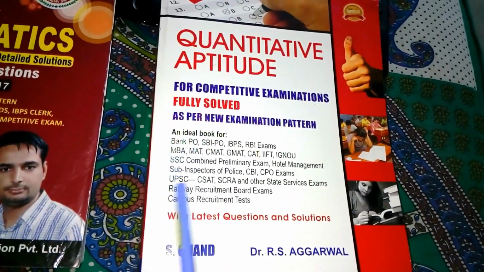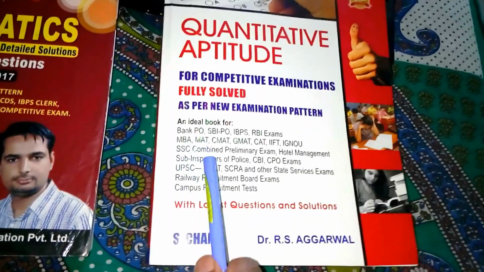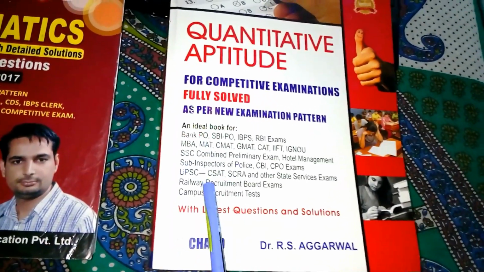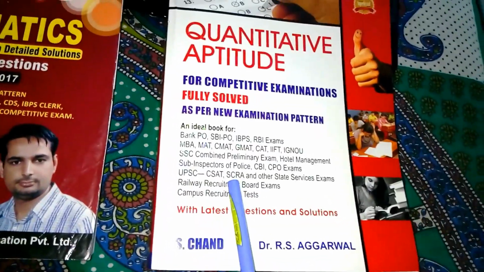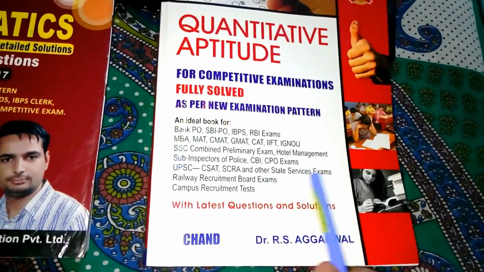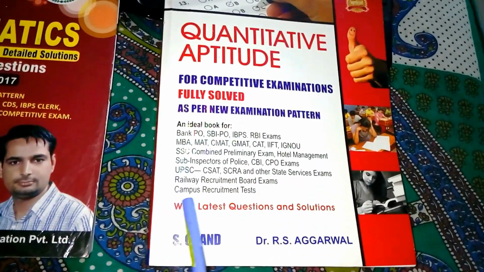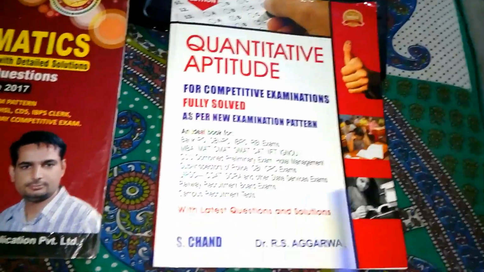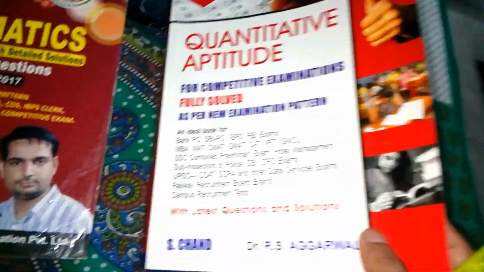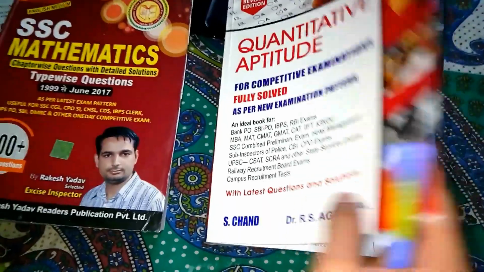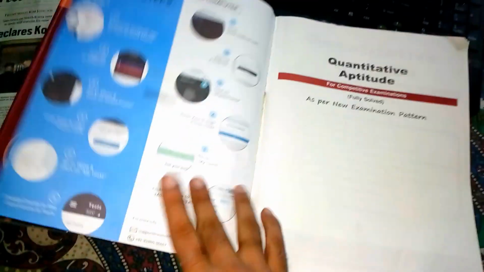Then UPSC CSAT, the UPSC paper 2, it will be very useful for that paper as well. And SCRA and other state level exams, then the Railway Recruitment Board, that is RRB exams, and finally all types of campus recruitments. As you can see, this book will be useful for most of the exams.